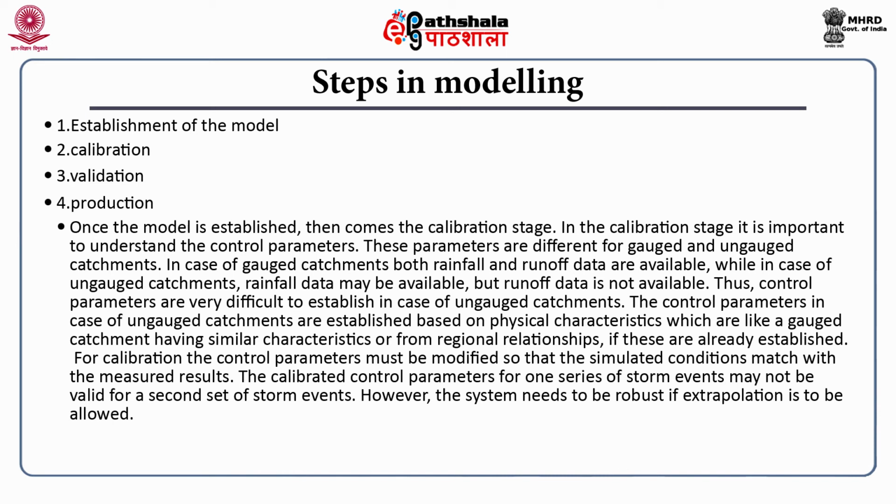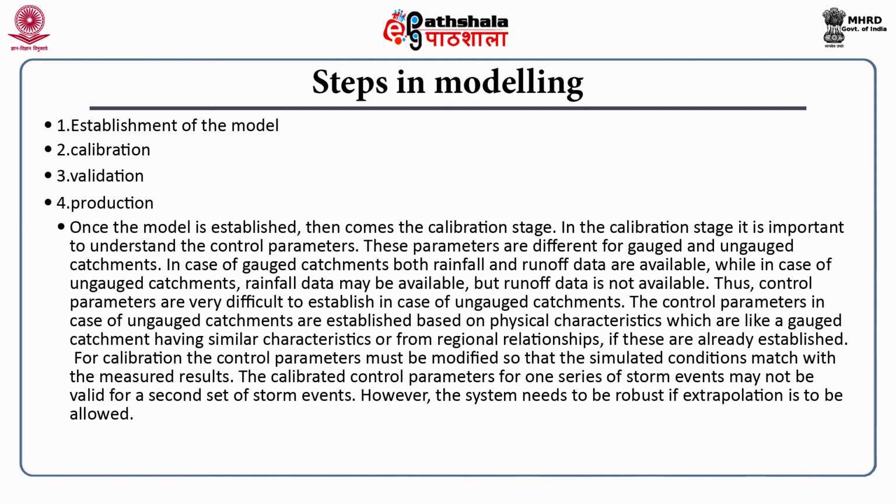Now these parameters are different for gauged and ungauged catchments. What do we mean by gauged catchment? In case of the gauged catchment, gauged obviously means measured. What do we mean by this? We have the rainfall as well as the runoff data which are readily available with us. So once we have this, we are able to do the modeling.